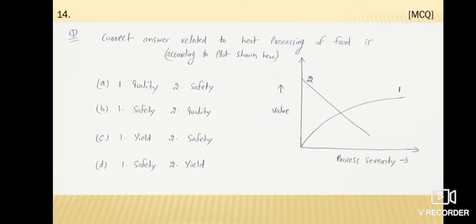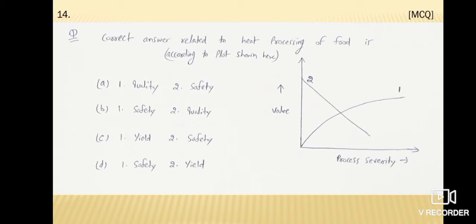Next question is also an MCQ question and here a plot is given, and the correct answer related to heat processing of food is according to the plot shown here. This plot has process severity on the x-axis and a value on the y-axis. Option A is 1 quality 2 safety, option B is 1 safety 2 quality, option C is 1 yield 2 safety, option D is